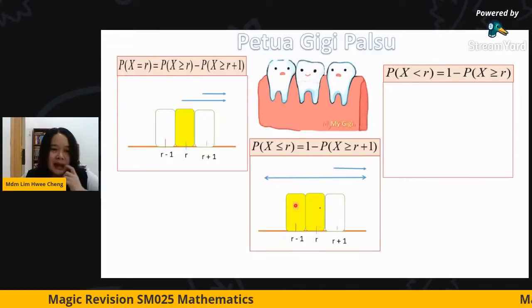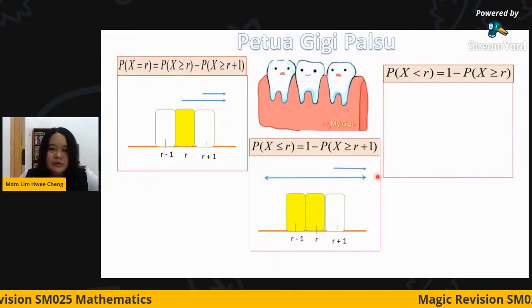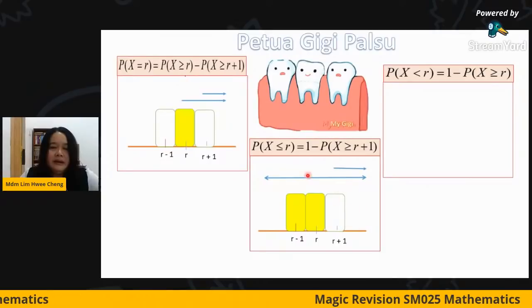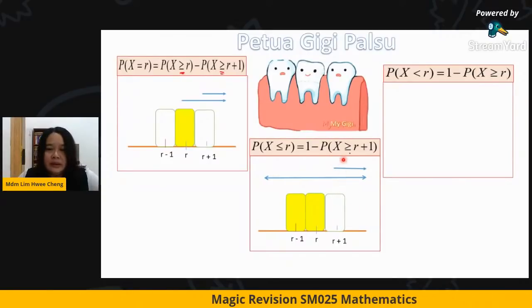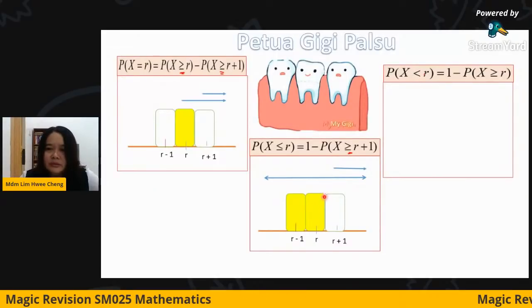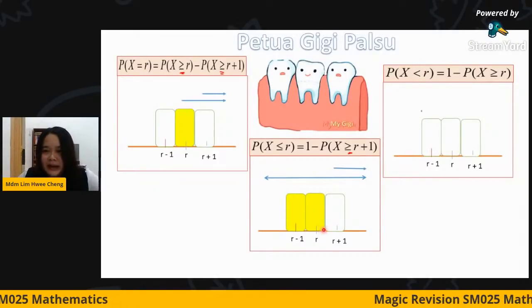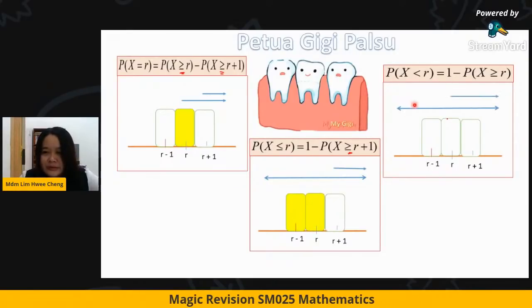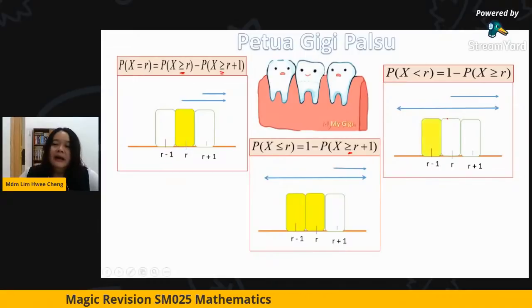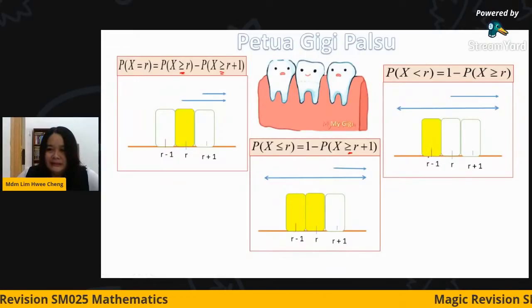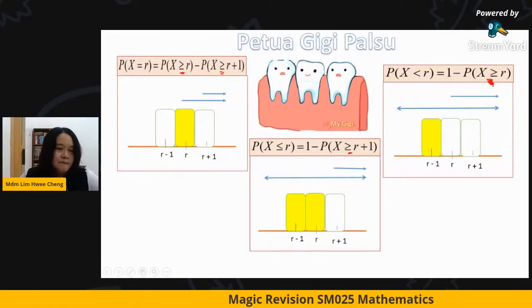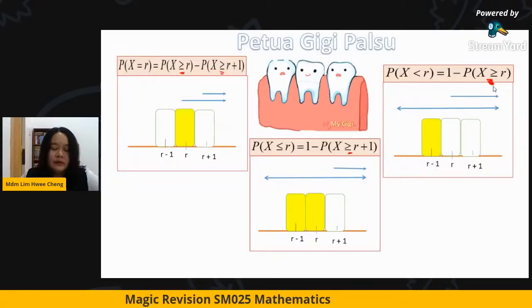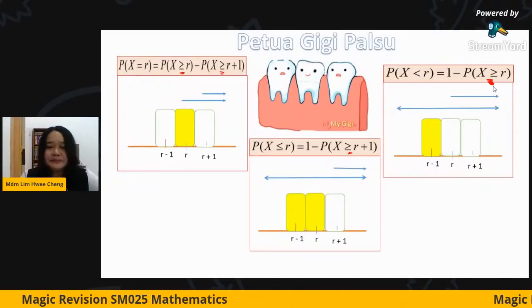Okay, this will easily help you to form the formula because you are going to read the table. Your table is for the value of equal, greater or equal. You can only read this from the table. If it is less than, we do not have less than, so we have to convert it. Less than r, so I use 1 subtract the greater than r, so it is r subtract this. So I will have the degree r minus 1, so less than r. So this is how. We read this from the table based on the value of n or p, or based on the value of lambda that you will get.